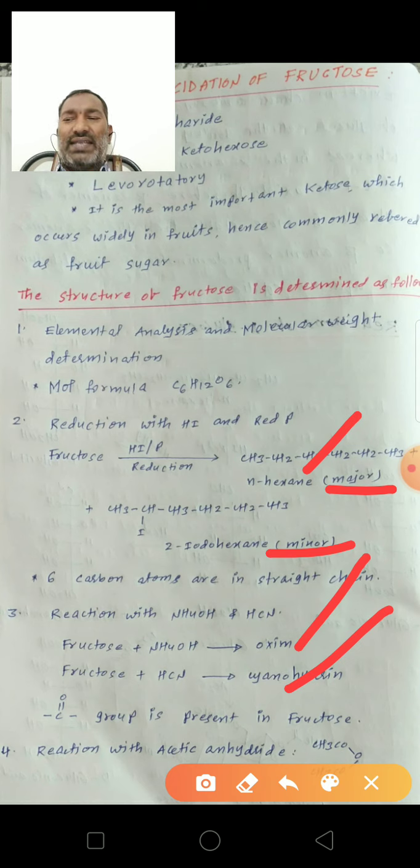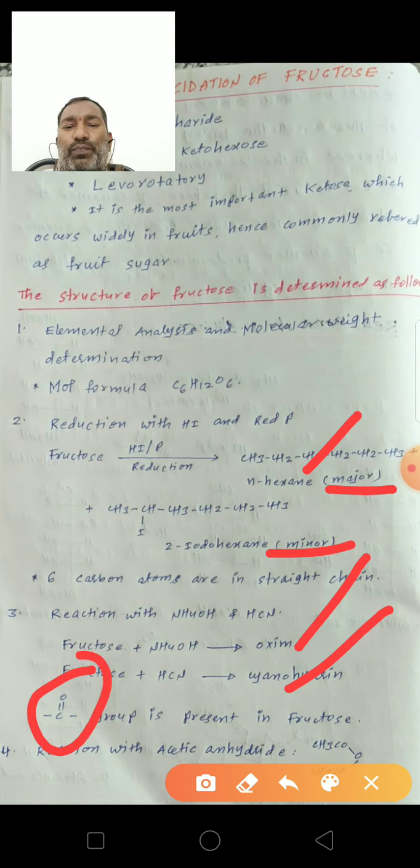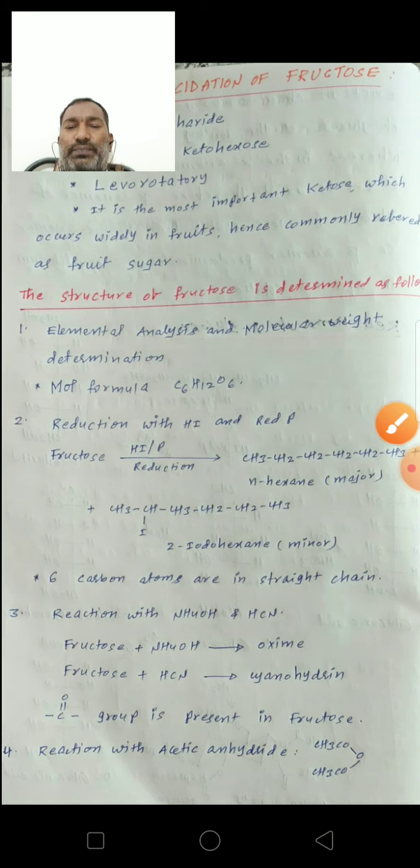This reaction indicates that fructose contains a carbonyl group, C=O. The formation of the oxime and the cyanohydrin indicates that a ketone carbonyl group is present in fructose.